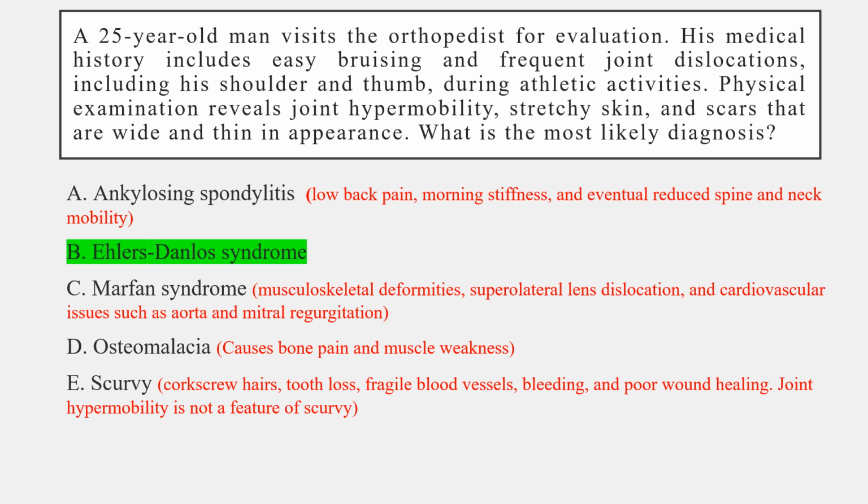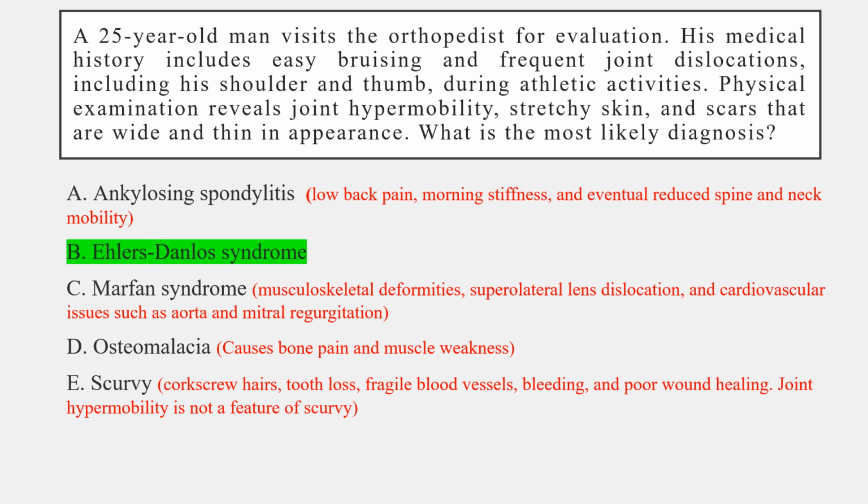Option A, ankylosing spondylitis, is incorrect because this condition causes stiffness and fusion of the spine and not hypermobility, and it presents with low back pain and morning stiffness. Option C, Marfan syndrome, is incorrect because Marfan syndrome affects the fibrillin 1 and not the collagen directly. Its features include a tall stature, long limbs, lens dislocation, and cardiovascular issues.